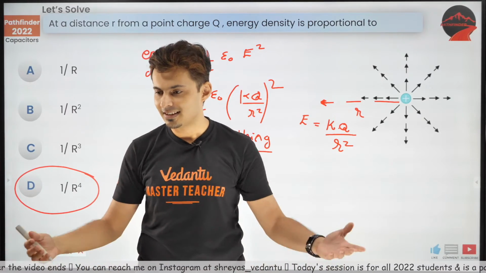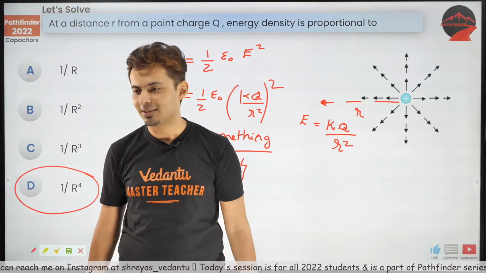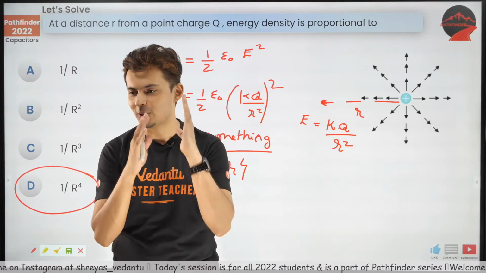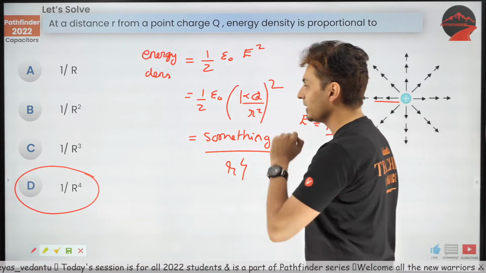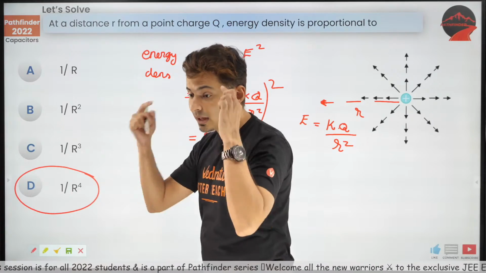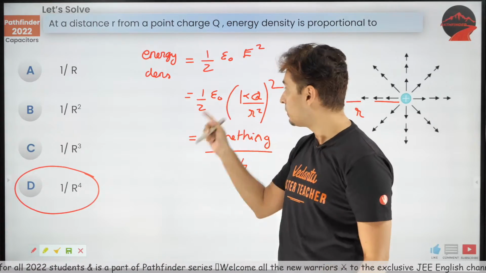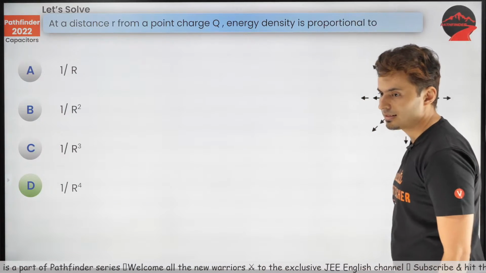Yes, that's the answer. Understood. Oh, very few people gave the answer. Look at that. Most of you gave wrong answers. That's why I told you, let's see how many of you can give the correct answer. It's simple. This is formula based. So if you know the formula, you will get it, but be careful while substituting, while doing the maths, while squaring and all that. Yeah, the correct answer is D.